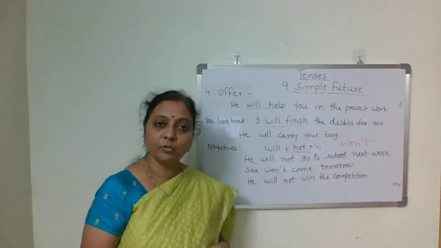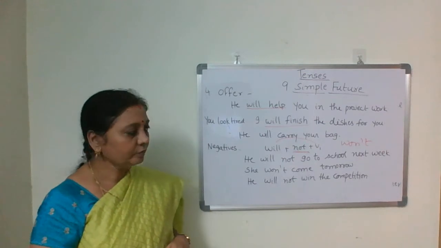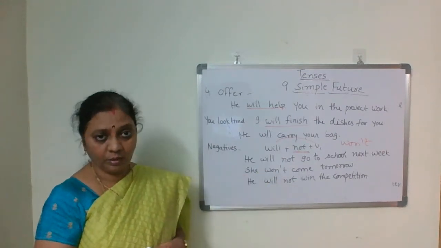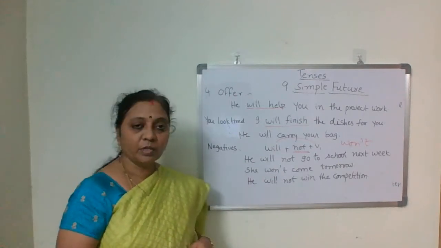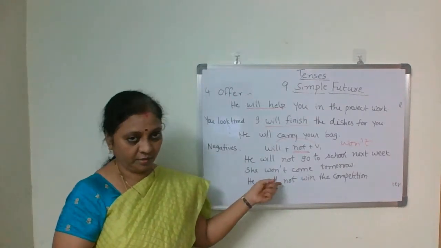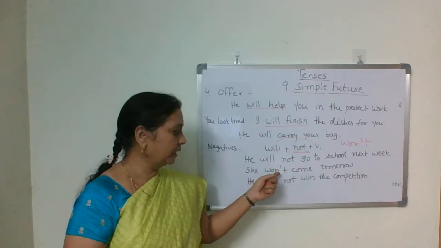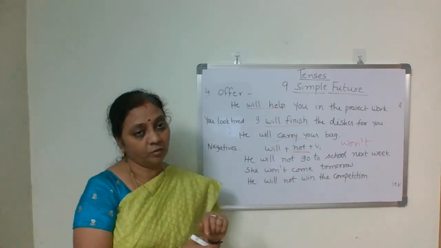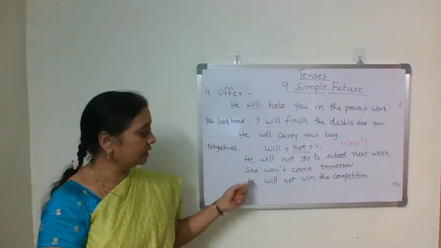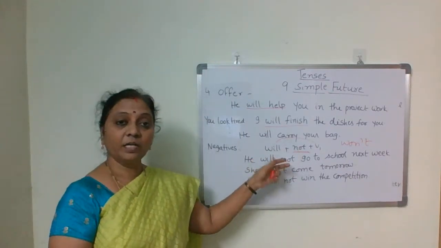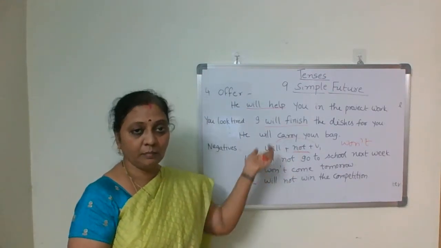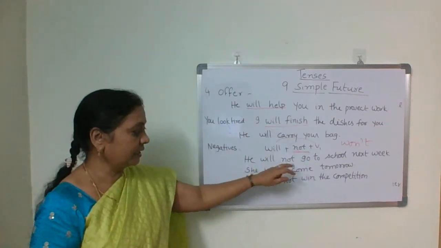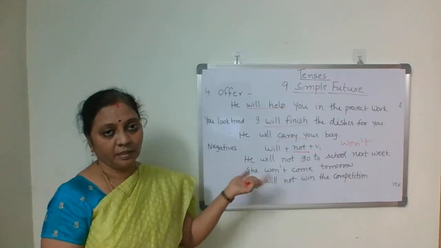He will not go to school next week. He'll be going somewhere, so he will not go to school next week. She won't come tomorrow. Won't, isn't it? She will not is also correct. She won't come tomorrow. He will not win the competition. So in all these sentences, we are inserting not in between the auxiliary verb, that is will, and V1. You are inserting or placing not in between the two, then it becomes a negative sentence.